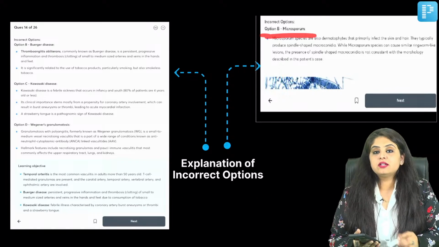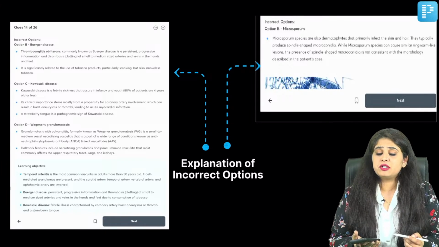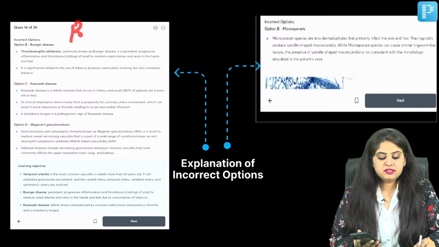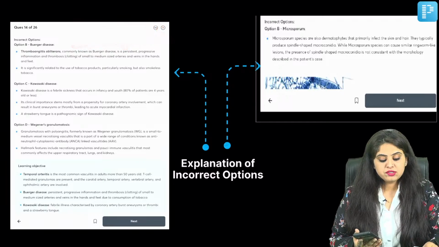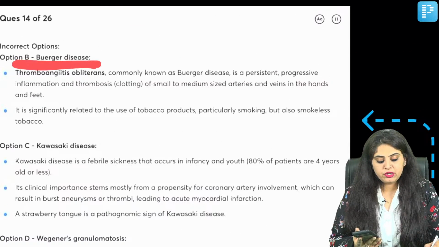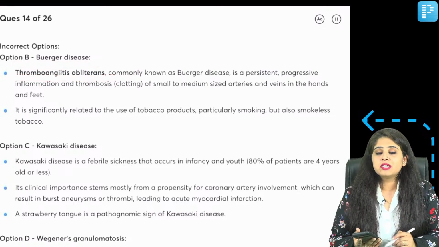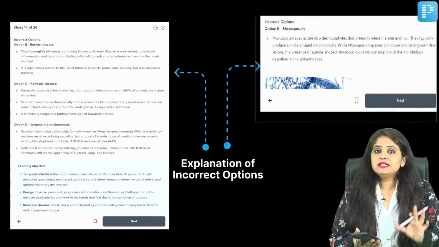So why is it not microsporum? Because microsporum shows you spindle-shaped macroconidia. So that's different. Why is it not Buerger's disease? Anyone? Buerger's has a very classical history, right? When I say Buerger's, you will always think of a BD or a cigarette smoker. So why is it not Buerger's? That has also been added, that this is going to be thromboangiitis obliterans, that is associated with tobacco and smoke. So all the incorrect options have also been added. This is one thing.